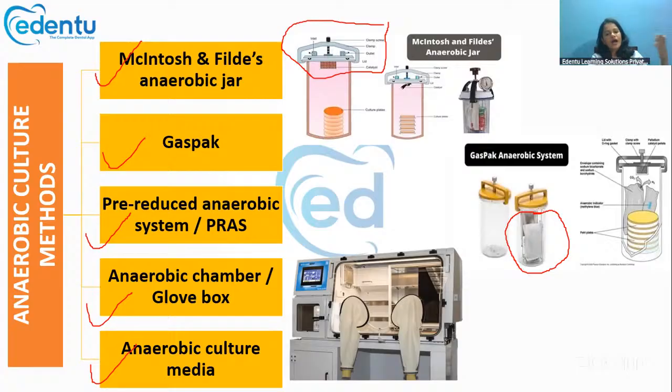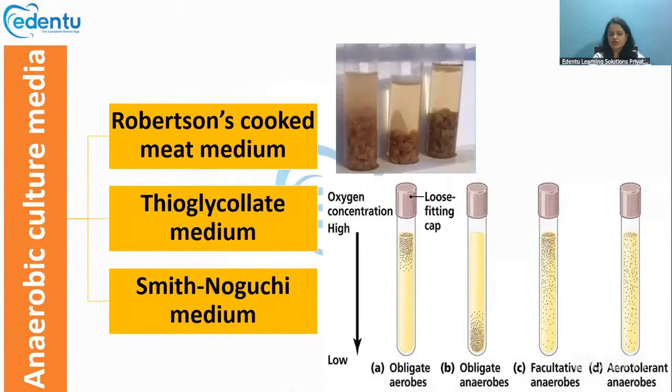And anaerobic culture media is also there. This anaerobic culture media includes three main media: Robertson's cooked meat medium, thioglycolate medium, and Smith-Noguchi medium. In Robertson's cooked meat medium, which is the most commonly used one, it is also a transport medium.